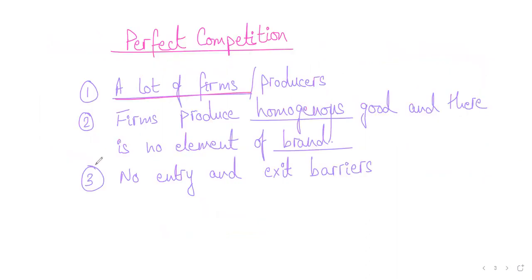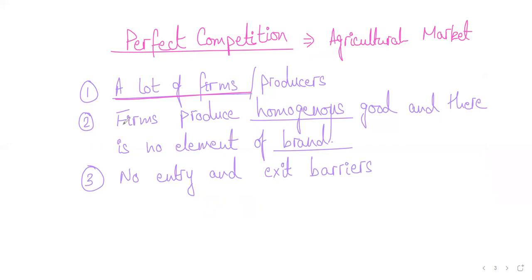Firstly, there is a market where there are a lot of firms, a lot of producers, like agricultural goods. An ideal example of perfect competition is agricultural markets. That would include producing rice, cotton, maize, fruits, vegetables. So that makes a good example of perfect competition. So what are the characteristics, the features that define a perfect competition?